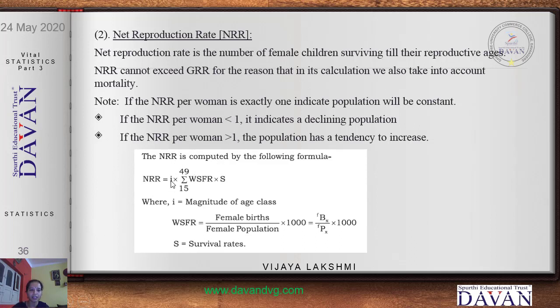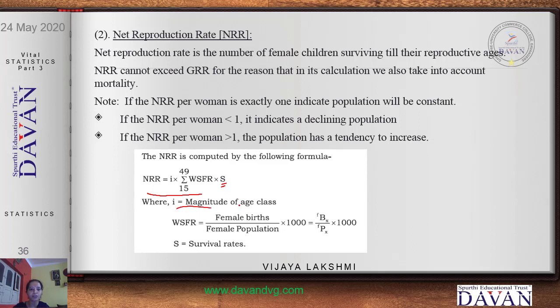And here the NRR is given with the formula of I into summation WSFR from the childbearing age of 15 to 49 into S. Now what is S? It is the survival rate. That is how many female births are surviving till the reproductive age. There would be possibilities that few children die early, before they reach the reproductive age. So all these things are considered and they give you the survival rate. So the survival rate will be mentioned in the question already. You need not calculate the survival rate. It would be given in the question already.